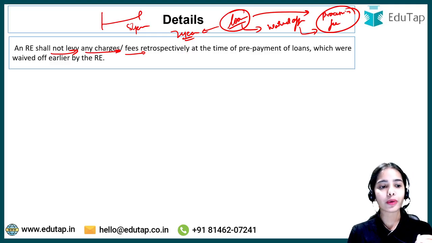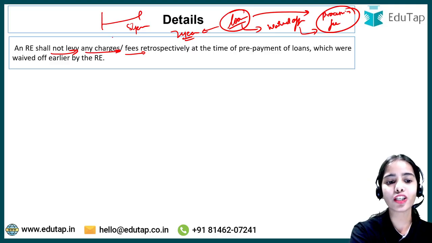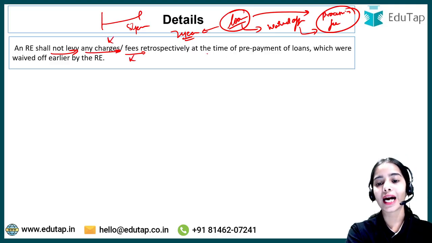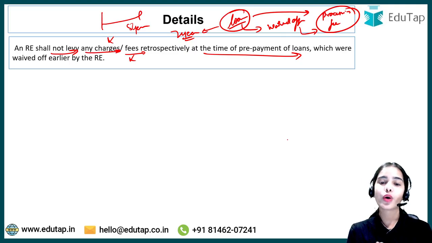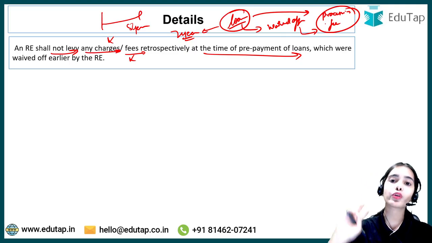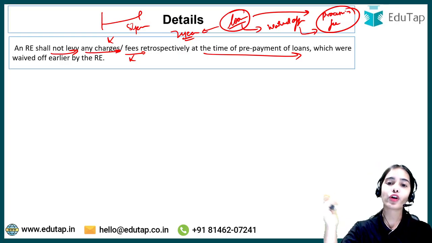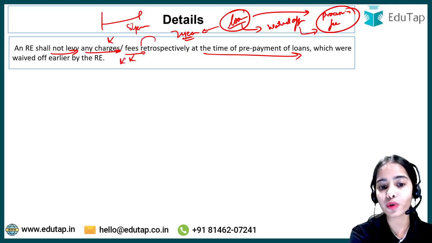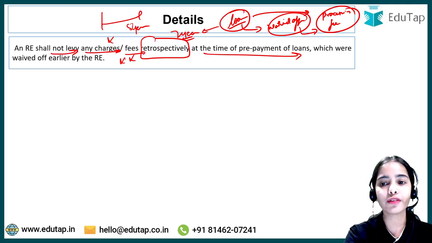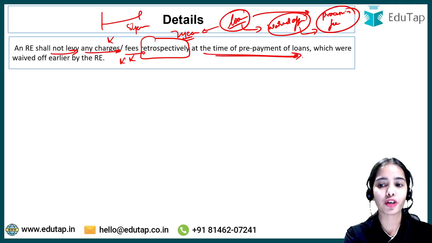The regulated entity shall not levy any charges or fees retrospectively. That means it's not that during the prepayment of the loan the bank will say, you have to give the processing fee that we waived off 2 years back, when we gave you the loan. The bank cannot do that. The regulated entity shall not levy at the time of prepayment any charges or fees that were waived off earlier.